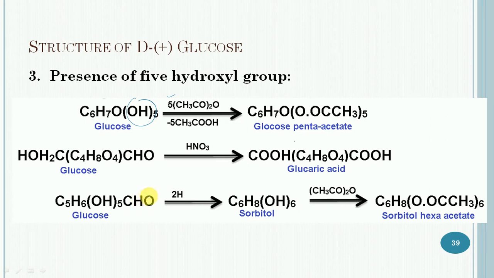As glucose does not lose water readily, each hydroxyl group must be attached to a different carbon atom. So glucose can get converted into pentaacetate.